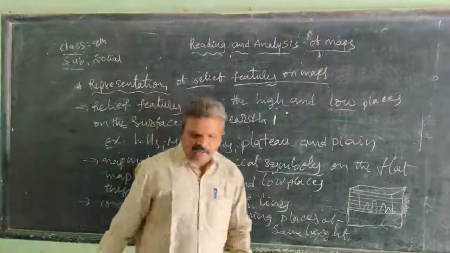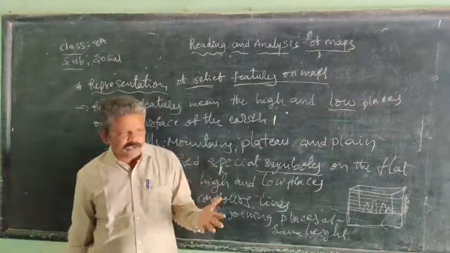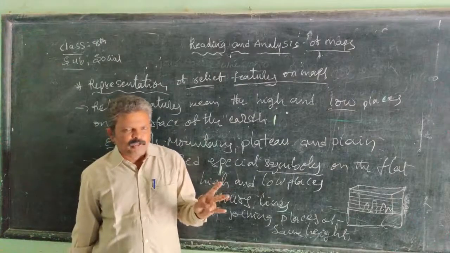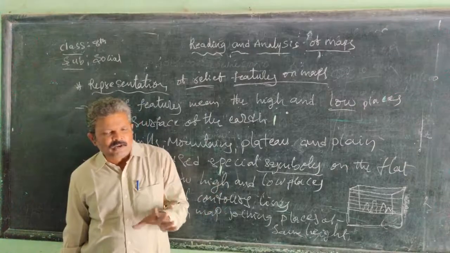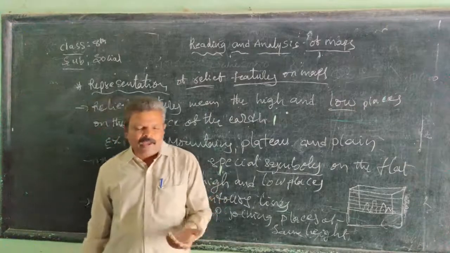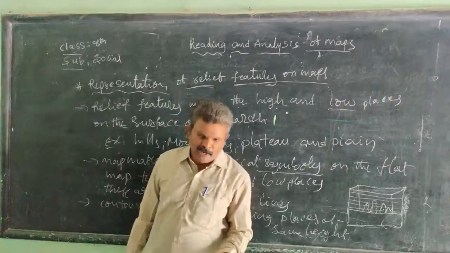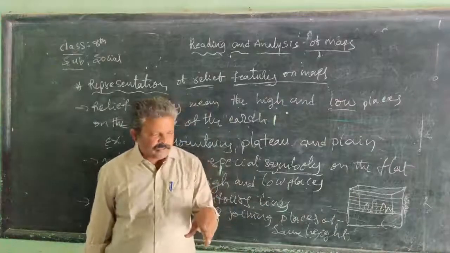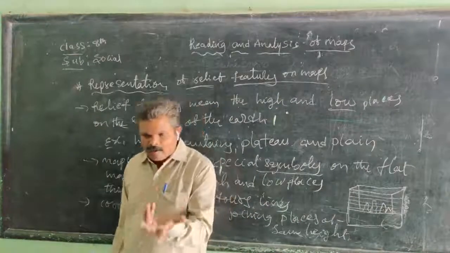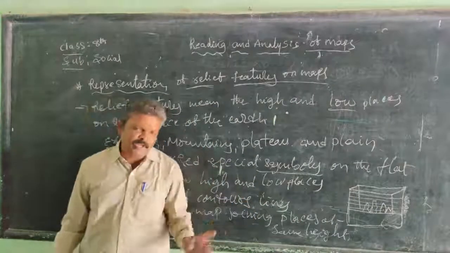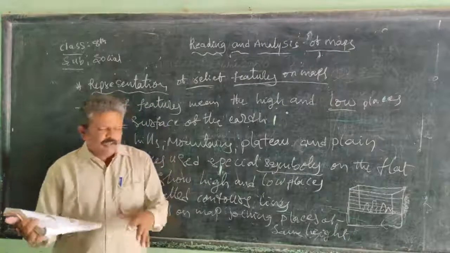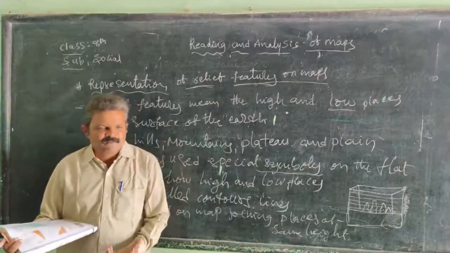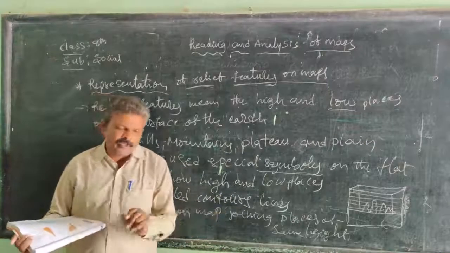In the atlas, we find different types of maps: geographical maps, political maps, physical features, climates, crops, states, capitals, districts, or mandal-wise maps. Like this, we find different maps in the atlas.